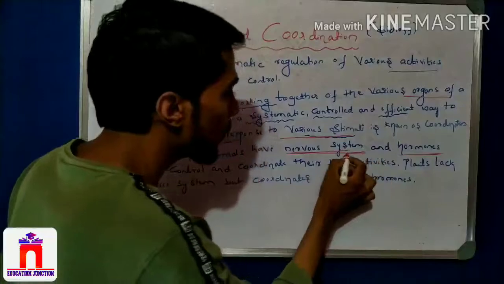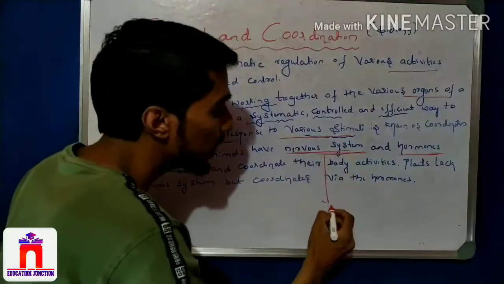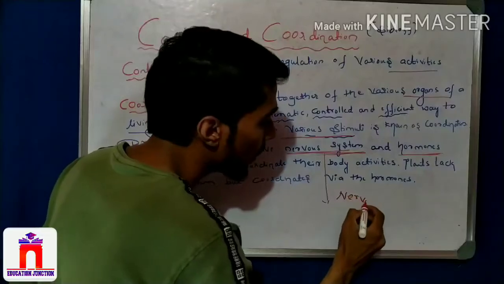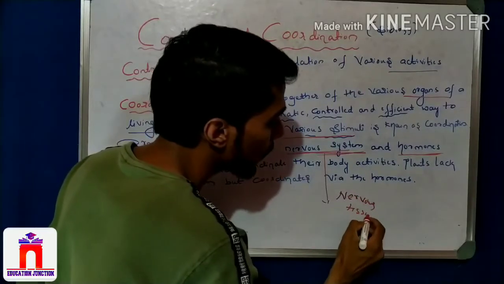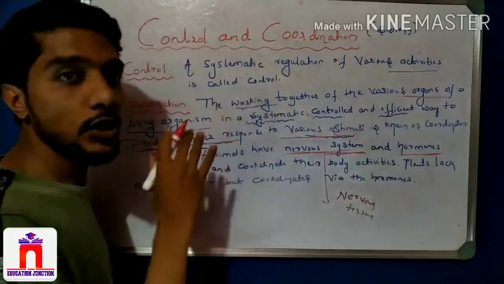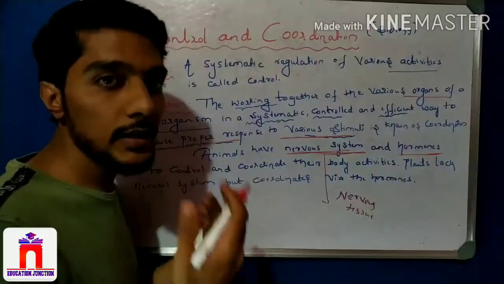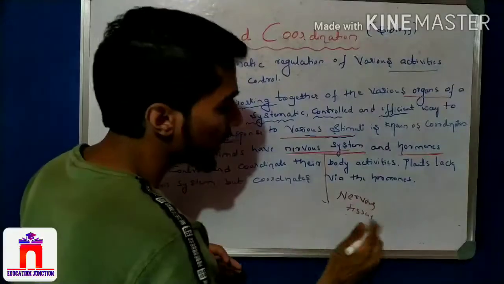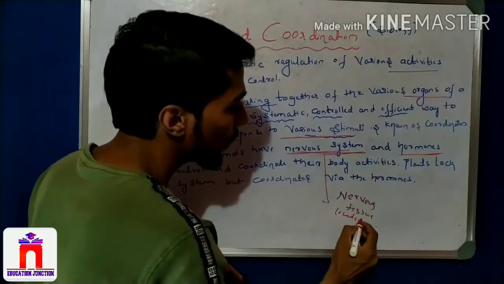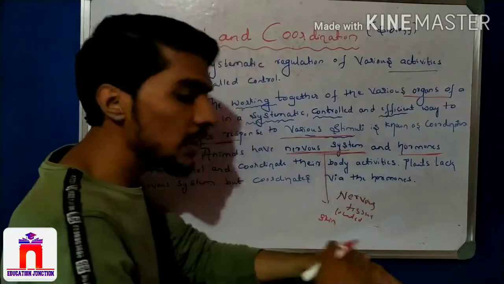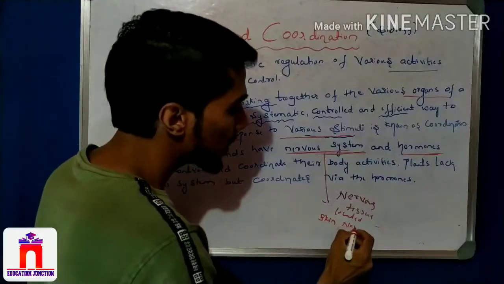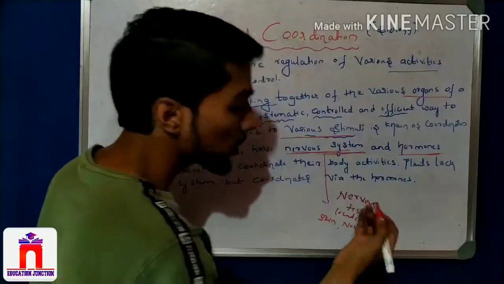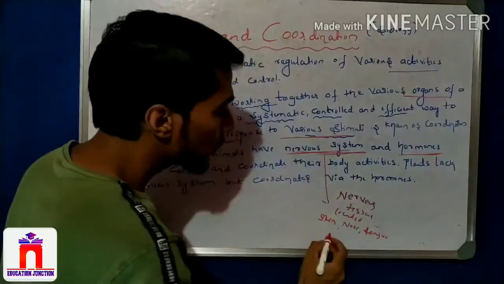One is the nervous system, which is handled by nervous tissue. That tissue is located in our skin, our nose, our tongue, in many places: inside the skin, inside the nose, in the tongue for taste, and in the ear for sound.